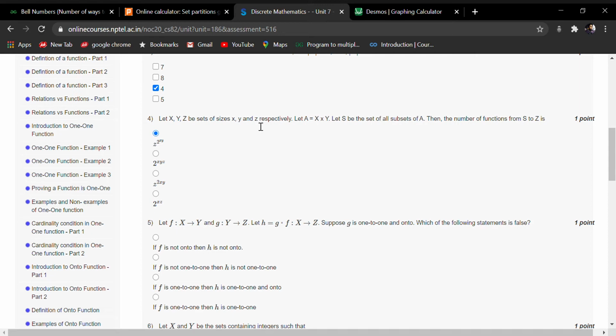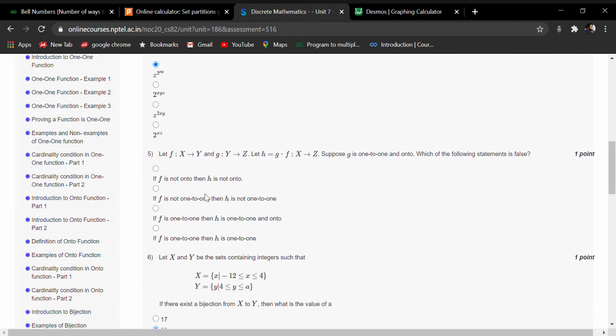If A is pointing to B, then the number of functions will be cardinality of B to the power cardinality of A. So here we have the cardinality of Z given. S to Z is S is pointing to Z. So cardinality of Z we know as a small z given here. So Z to the power, what is the cardinality of S? This power set 2 to the power xy. So first option Z to the power 2 to the power xy is the correct answer.